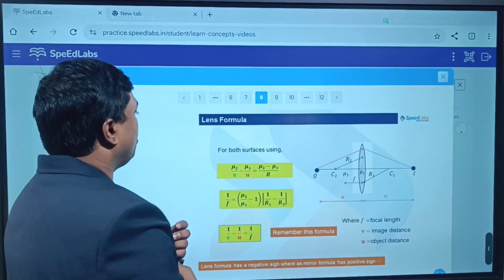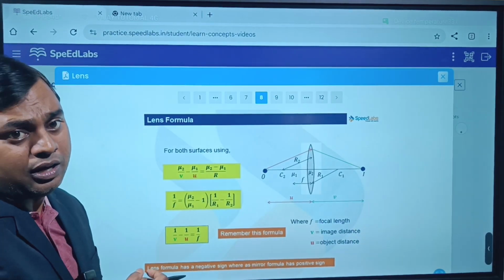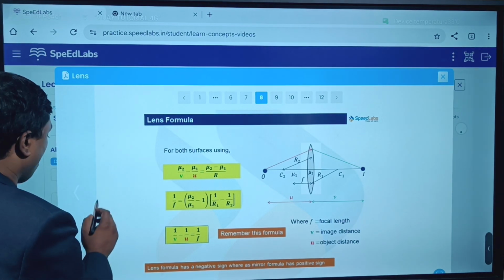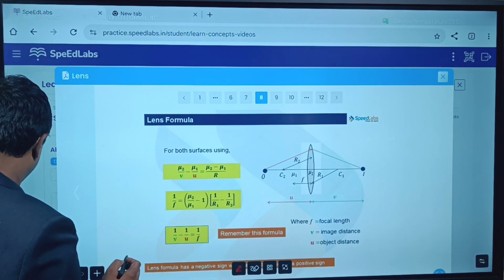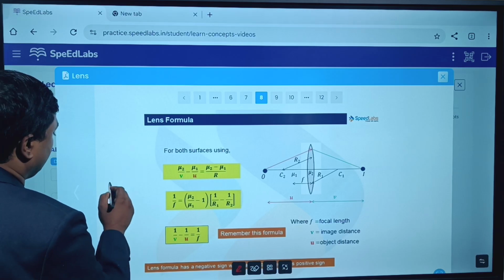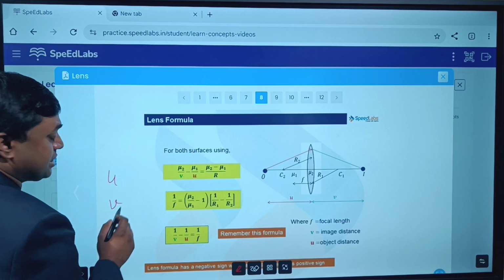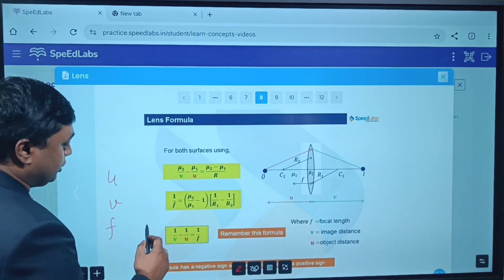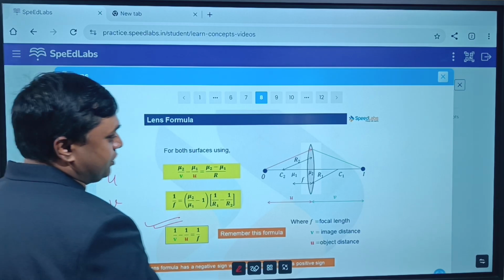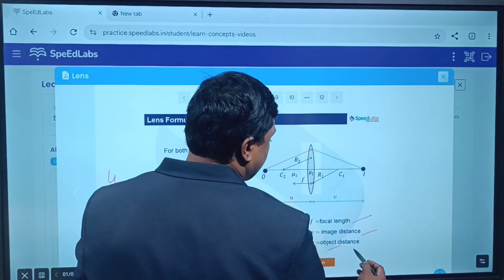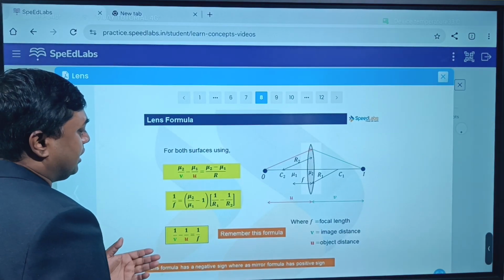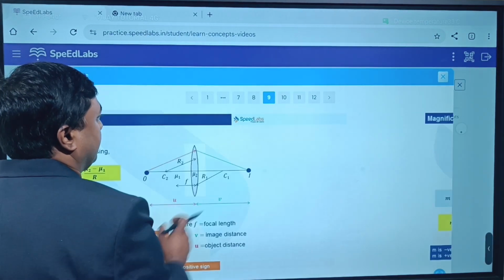Okay. Now we talk about the lens formula. Lens formula is generally the relationship between U, which is the object distance, V, which is the image distance, and the focal length. This is the formula actually. 1 by V minus 1 by U is equal to 1 by F. Okay, F is the focal length, V is the image distance, U is the object distance. Okay. So we will use the sign convention to solve the numericals.